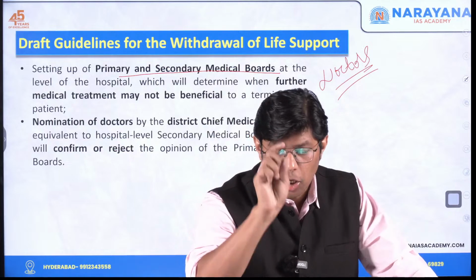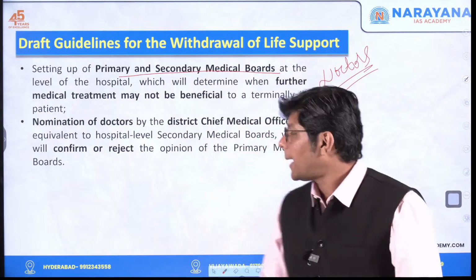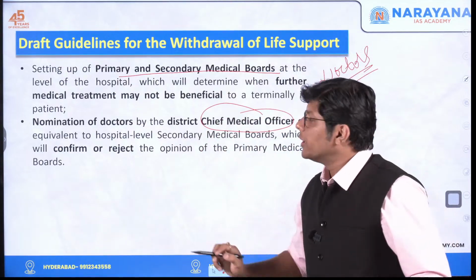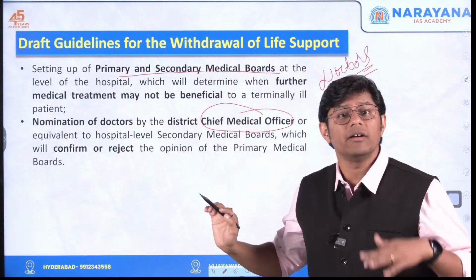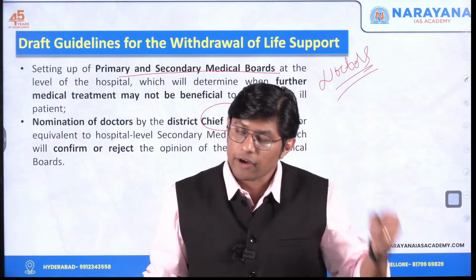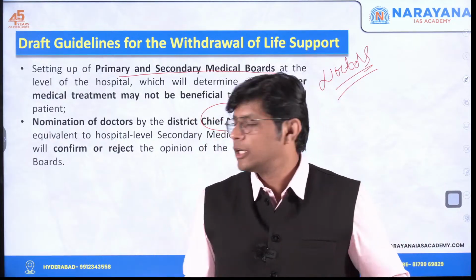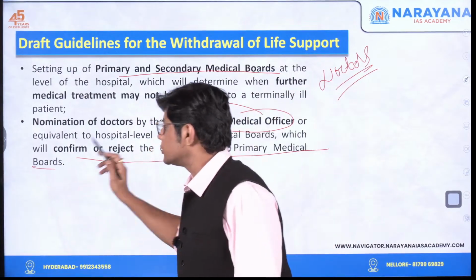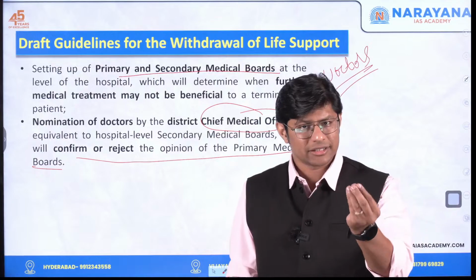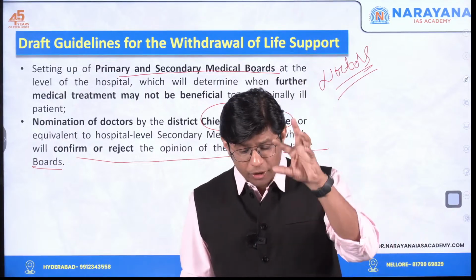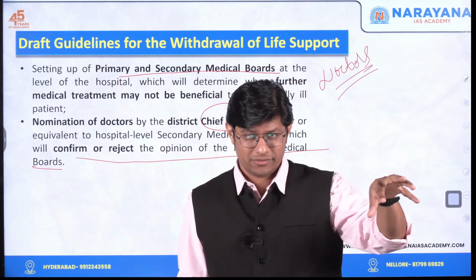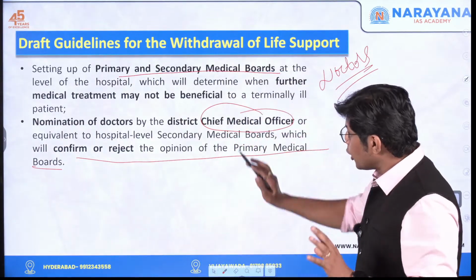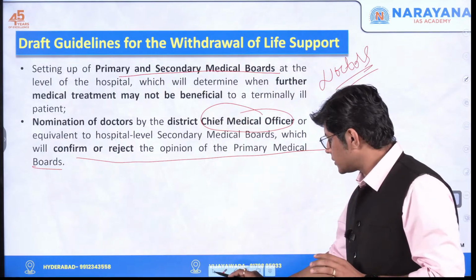Now, these doctors will be nominated by the district chief medical officer. They have the veto power. They'll decide if the life has to be taken away or it shouldn't be taken away. So they can confirm or reject the opinion of the primary medical boards. These are the guidelines that you need to remember. But important is to understand the overarching concept of euthanasia. I hope you understood the guidelines.